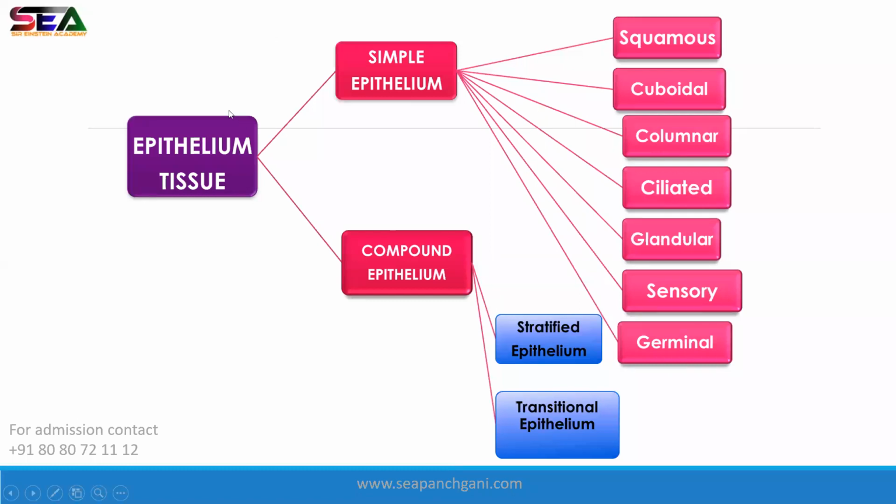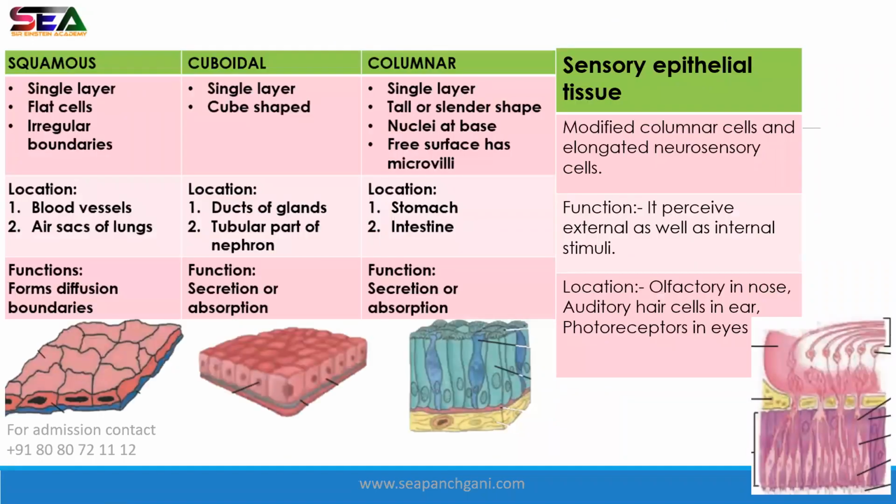Okay. Epithelium tissue is basically of two types, simple and compound. Simple means a single layer and compound means multiple layers. Understood? Now we'll move on to these types quickly and then we'll solve the PYQ. Squamous, cuboidal, columnar, and sensory epithelial tissue. These are four, and the rest we'll see later.